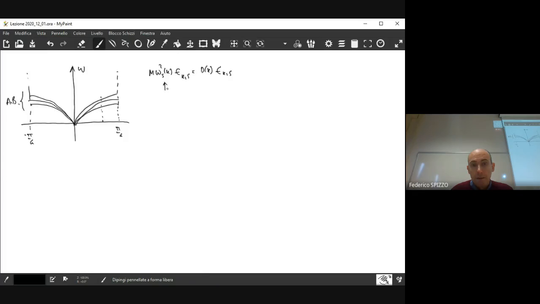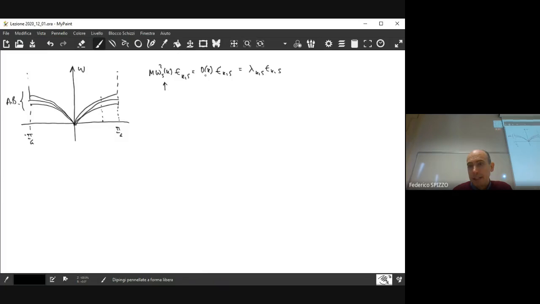the value of the frequency comes from the solution of the eigenvalue problem, the frequency, so omega, or the square of omega, depends on lambda, the value of the eigenvalue.